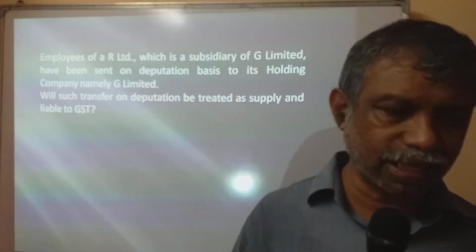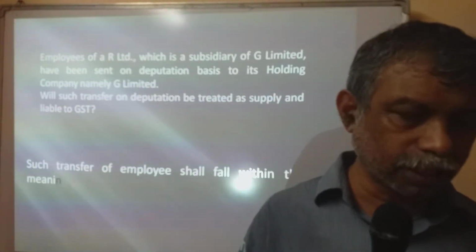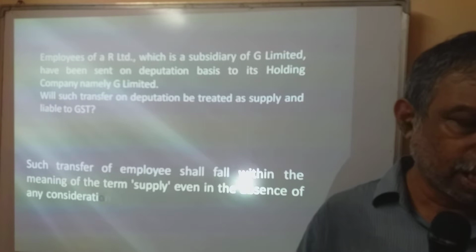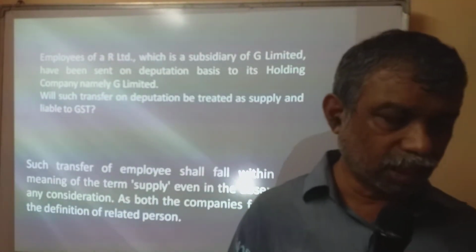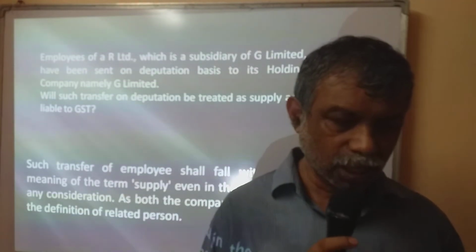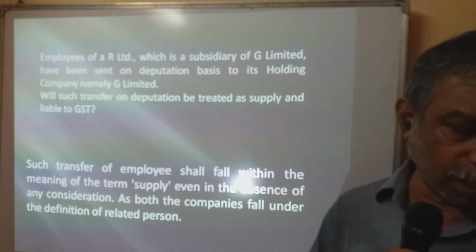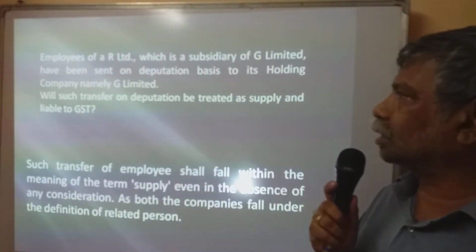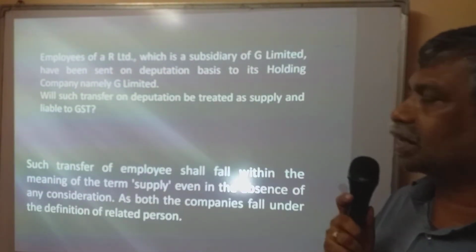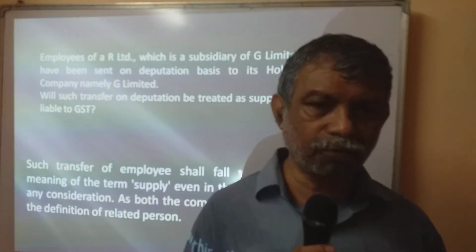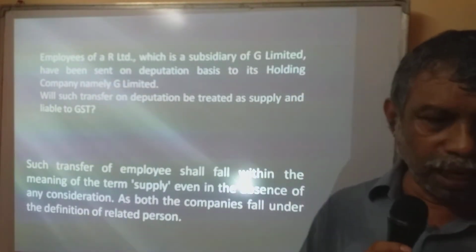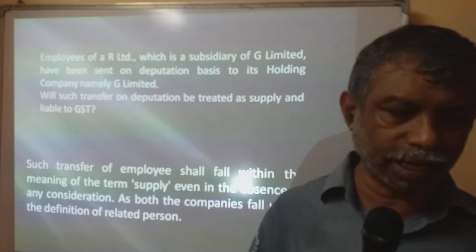Let's see whether they are related persons. Yes, such transfer of employees shall fall within the meaning of supply, even in the absence of any consideration, as both the companies fall under the definition of related person. So this attracts GST.